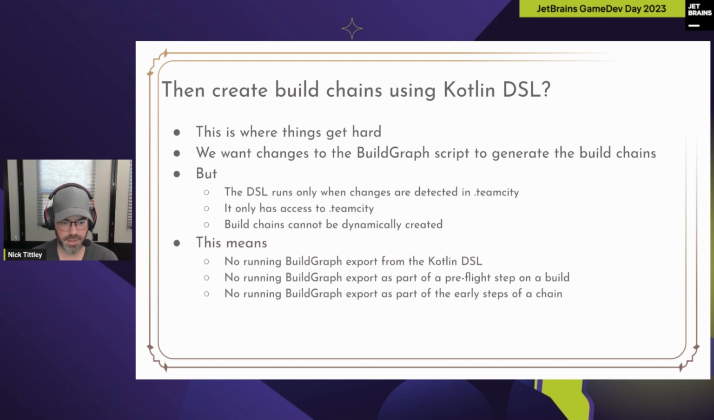So concretely, this means no BuildGraph export from Kotlin DSL, no BuildGraph export as a pre-flight step on a build, let's say, or as part of an early step of a chain that would generate a second chain. Other CI systems sometimes can do this. We don't have that luxury in TeamCity, so we've got to find a way to work around that. So how do we do that?